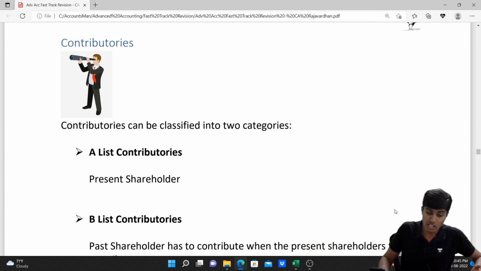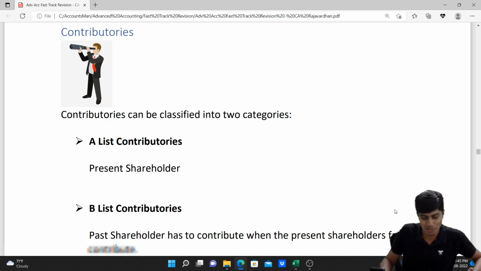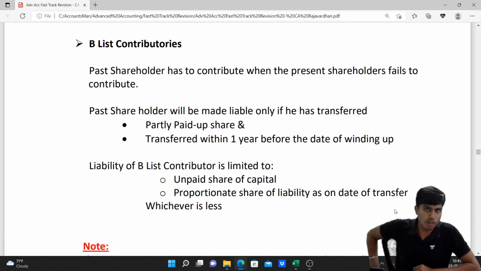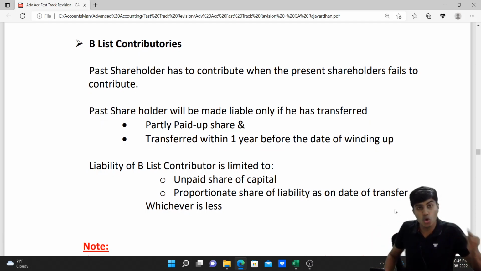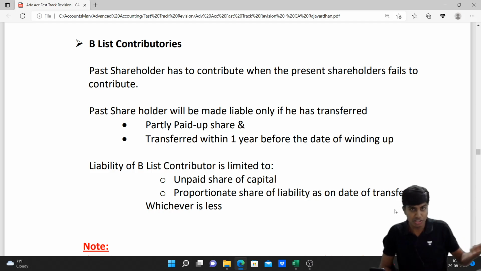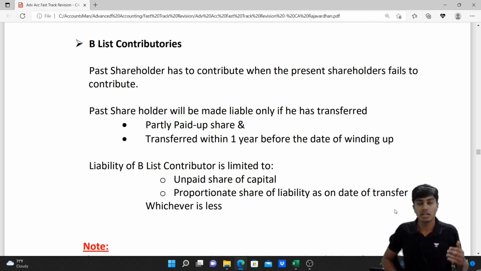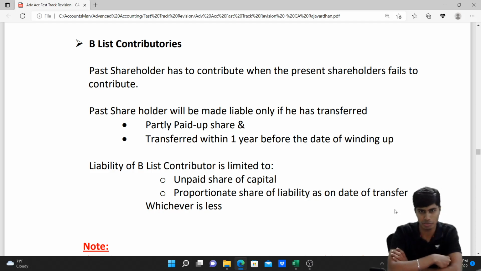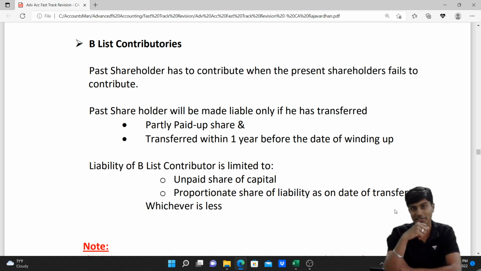Now, I have transferred the shares. In spite of the time, am I liable to pay? The answer is yes, if I have done it in the last 12 months. However, my liability is limited only to the portion of the amount of money which is not paid on those shares on the date of me transferring the share, or the share of my liability as on the date of transfer on that day's liquidity condition of the company, which is again on approximate basis, whichever is lesser.